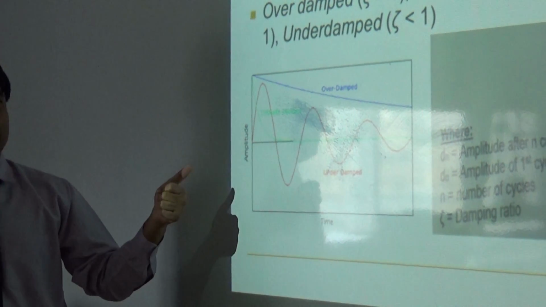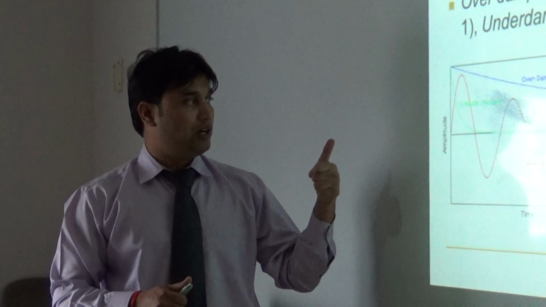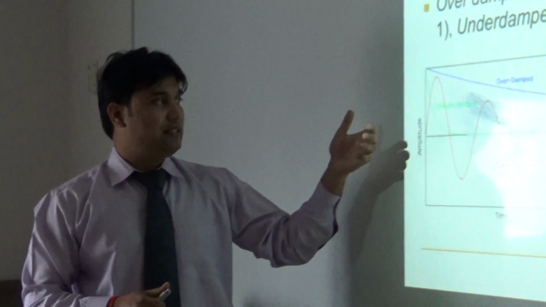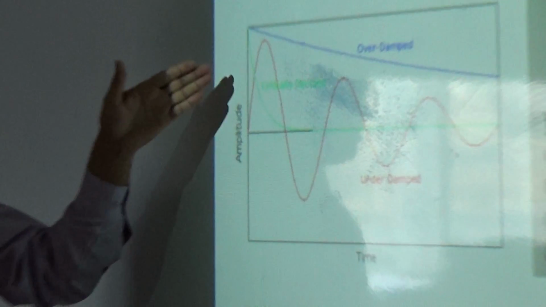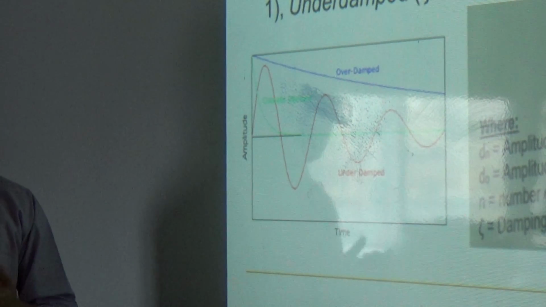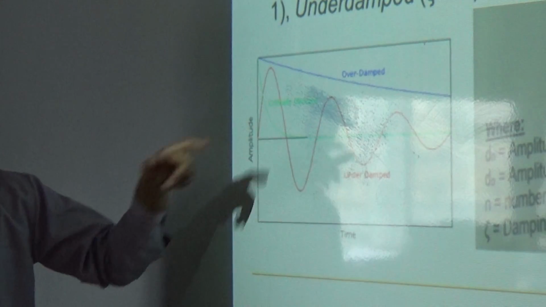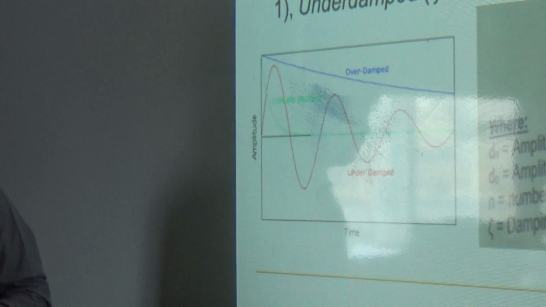And critical damping means, suppose you apply an external force due to a mechanical effect. After applying the force, the frequency of the vibration, within just a single vibration, comes into the stabilized condition. This is the green line. This is called the critical damping condition. The other is called the over damping condition.